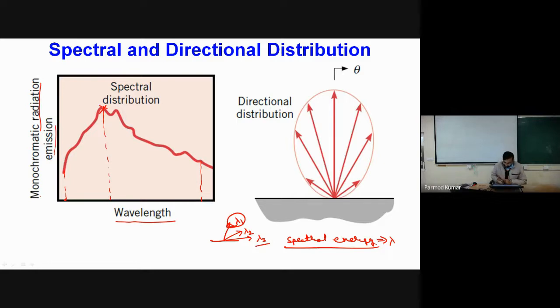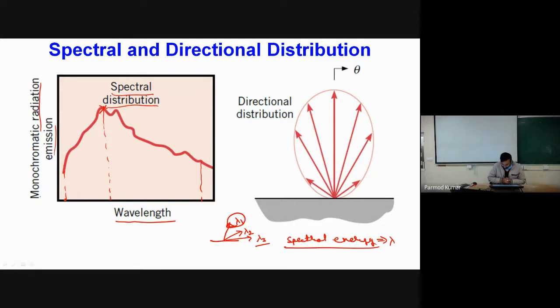So the amount of energy going out of a surface is a strong function of the wavelength of the emitted radiations. The amount of energy leaving is different for different wavelengths. This shows that there is a spectral distribution of energy carried by the radiating waves.